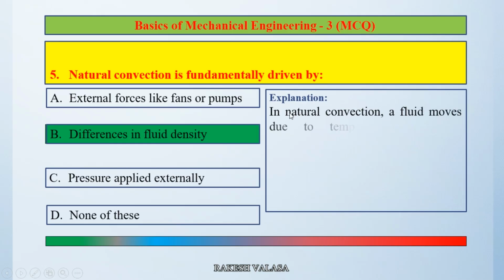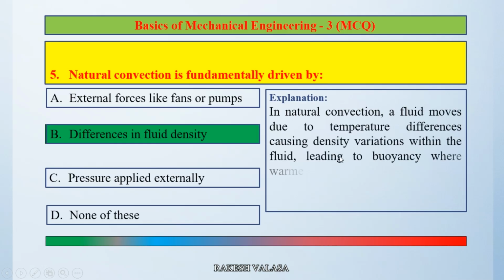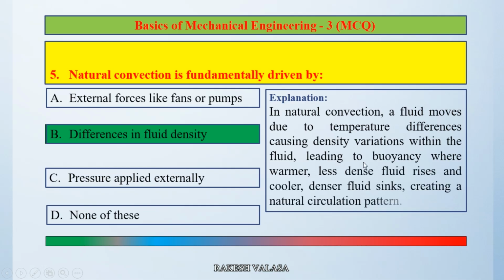In natural convection, a fluid moves due to temperature differences causing density variations within the fluid, leading to buoyancy where warmer, less dense fluid rises and cooler, denser fluid sinks, creating a natural circulation pattern. So the correct answer is option B differences in fluid density.